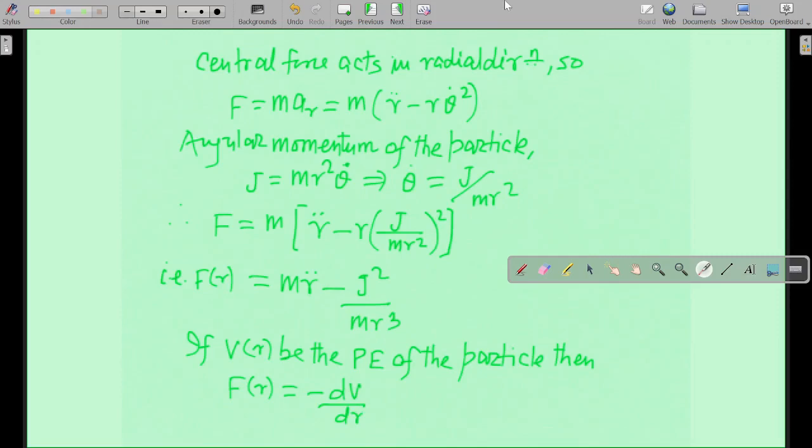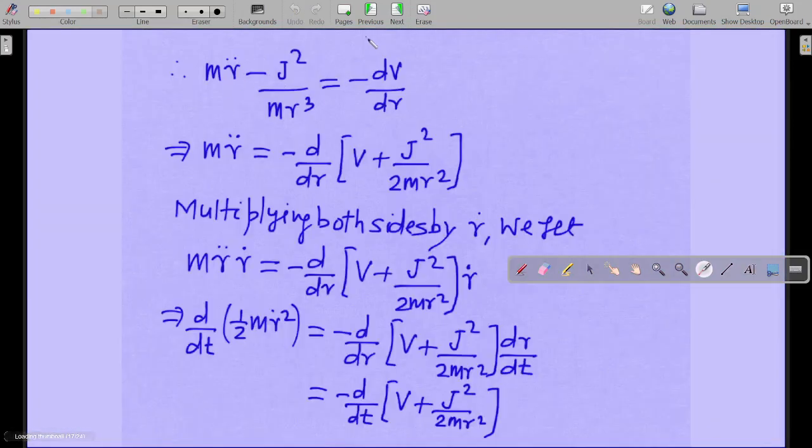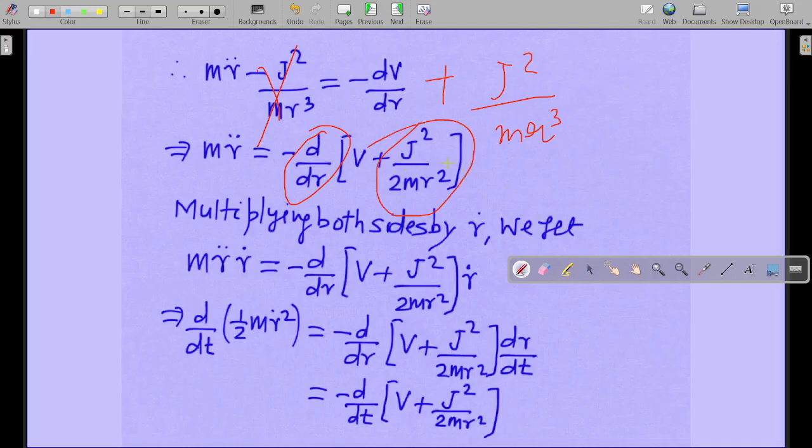As soon as you put that, this is the expression which you will get. So minus dV by dr equal to m r double dot minus J square divided by m r cube. Then m r double dot will be given like this. You have to arrange the terms basically. When you take this particular term to the right hand side, it will be erased from here and plus J square divided by m r cube will come. Then you will take d by dr common from here, and this will be the expression.